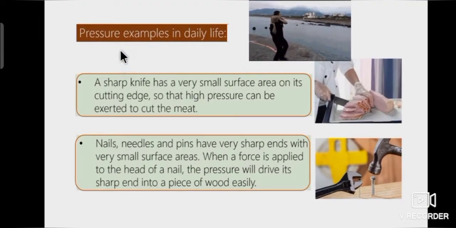Let's see examples in daily life. A sharp knife has a very small surface area on its cutting edge so that high pressure can be exerted to cut the meat. Second example, nails, needles and pins have very sharp ends with very small surface areas. When a force is applied to the head of a nail, the pressure will drive its sharp end into a piece of wood easily.